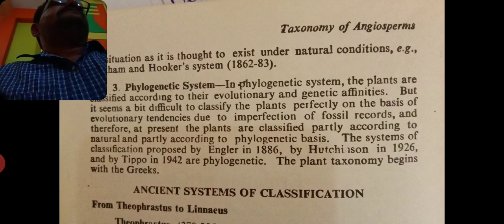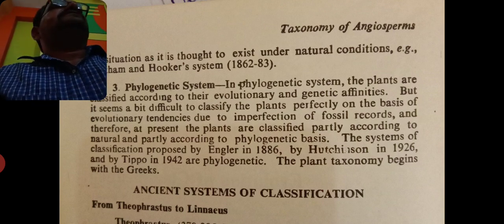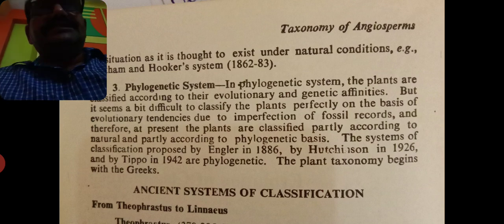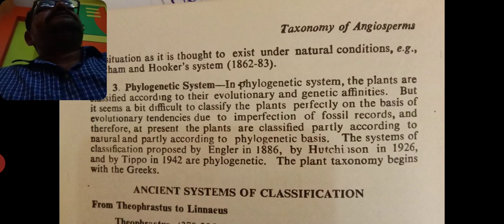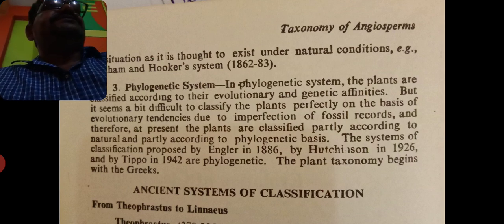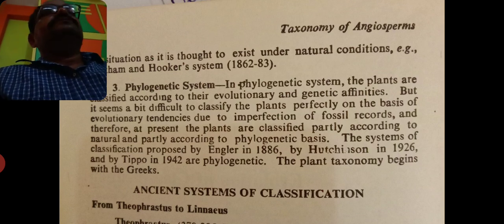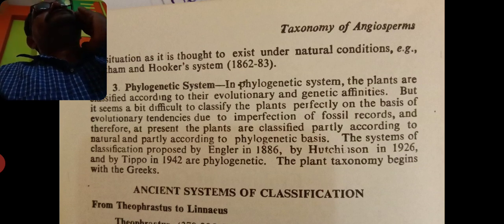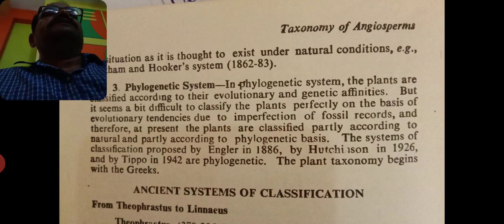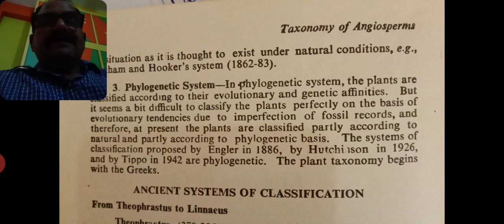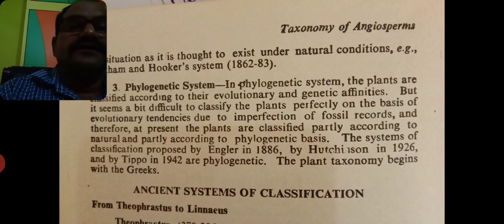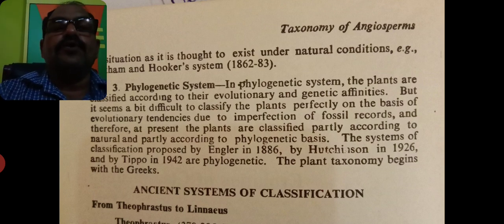Then the natural system is based on all the characters being considered for the classification of the plants, and the best known natural system is the Bentham and Hooker system. Phylogenetic system is based on classification by evolutionary and genetic affinities, but due to the less information of the fossil record, it is difficult to classify. That's why this system is partly based on the natural system and partly based on the phylogenetic system. And this system is proposed by Engler, Hutchinson, and Tippo.